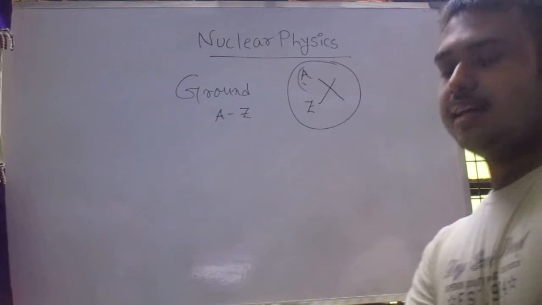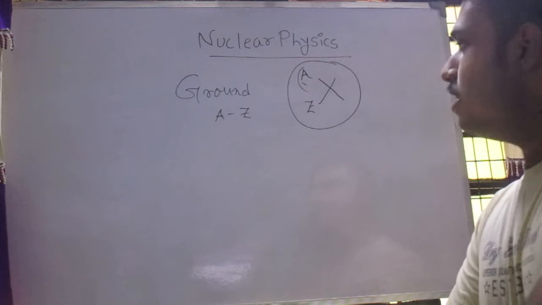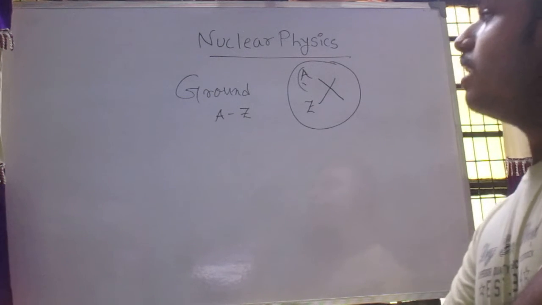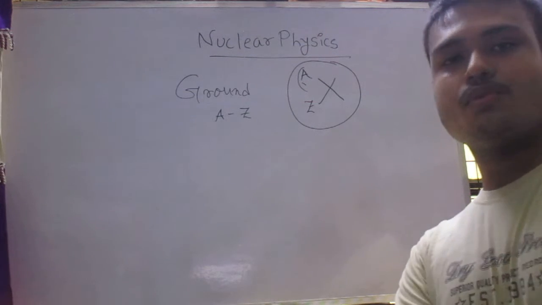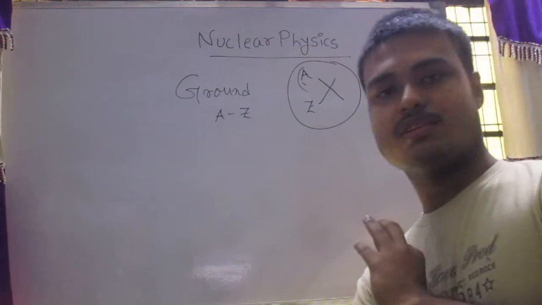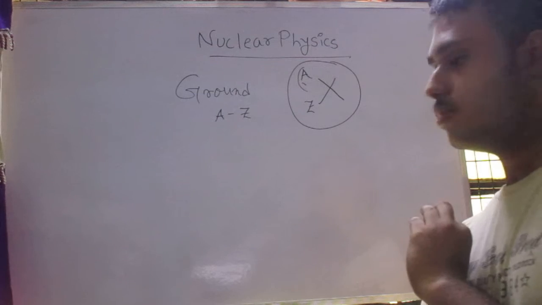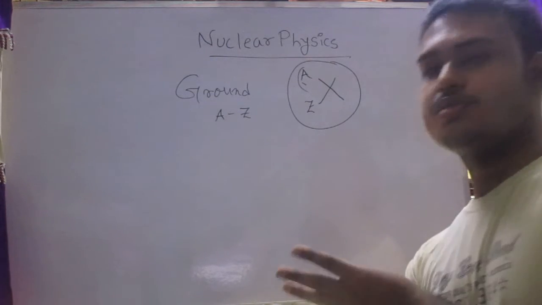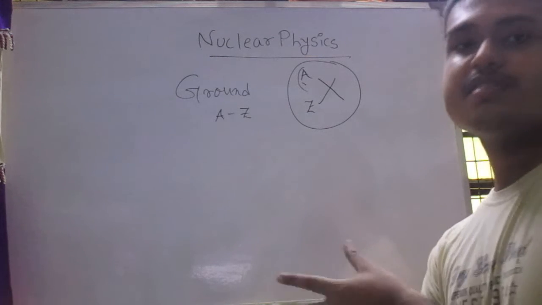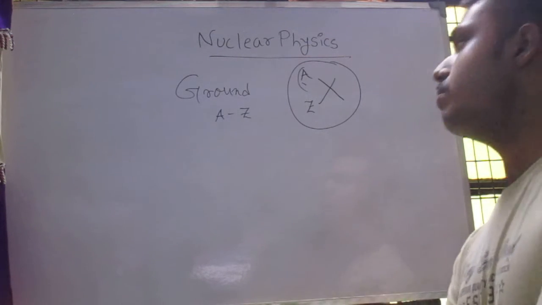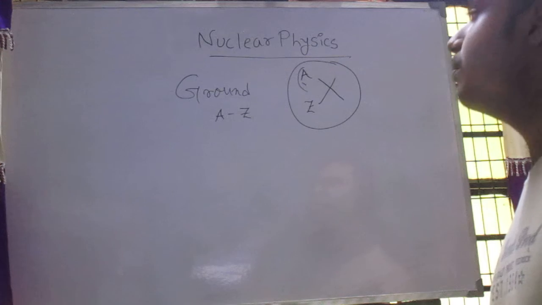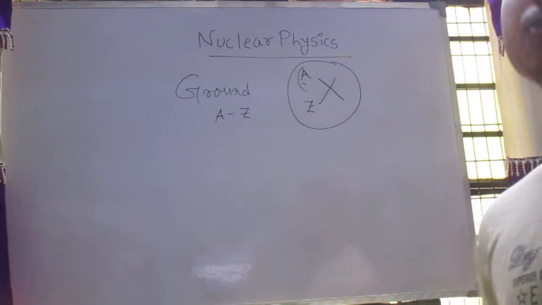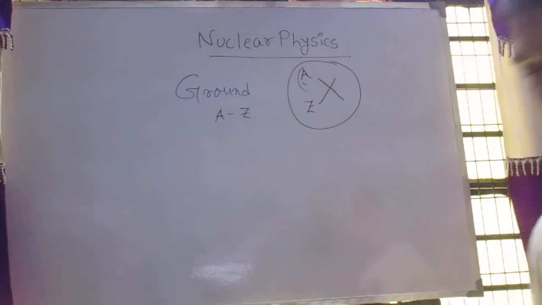So I will answer that here lies a short range force. We know that in the universe 4 types of forces are present: gravitational force, electromagnetic force, Coulombic force, and the short range force. The short range force is present within the nucleus, which is different from the electromagnetic force or Coulombic force, so that the nucleus is stable in spite of the presence of highly positively charged particles accumulated within it.